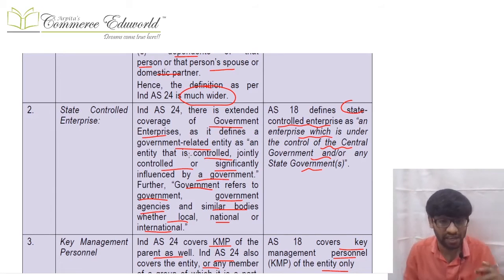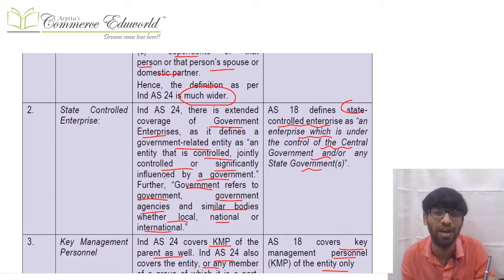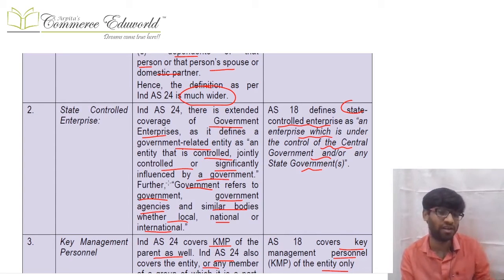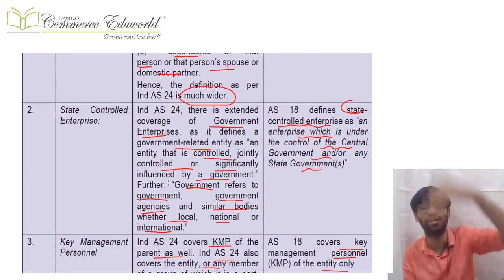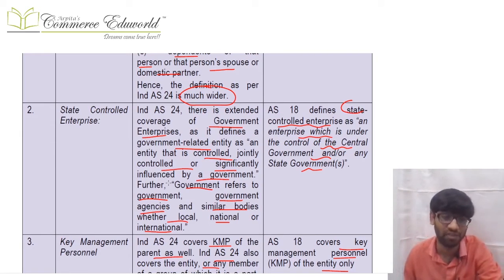Again, over here in Ind AS, we have the term government related entity, and it is defined in a very wide manner. First, government is defined as a government agency or government body, which can be at the local, national or international level. Government related entity means an entity which is controlled by the government, or jointly controlled by the government, or significantly influenced by the government. So again, there is a wider implication.